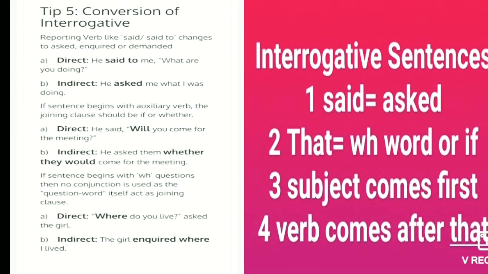One takeaway: you have to take the example. He said to me, "What are you doing?" So in the place of said we have written asked: he asked me what I was doing. The subject I comes first, then was doing, so the verb comes after that. In the second sentence, the question starts with the helping verb.